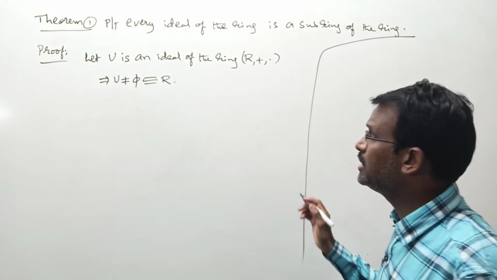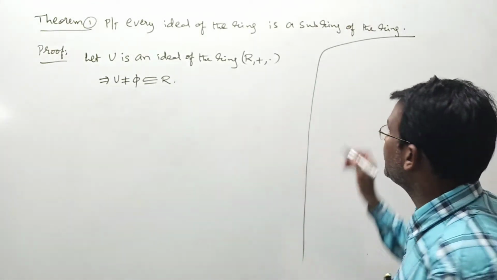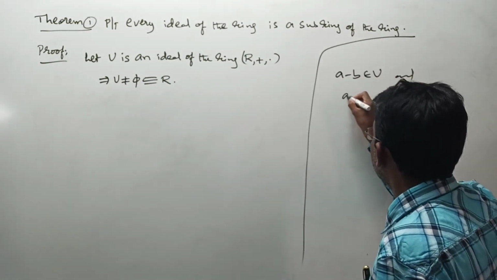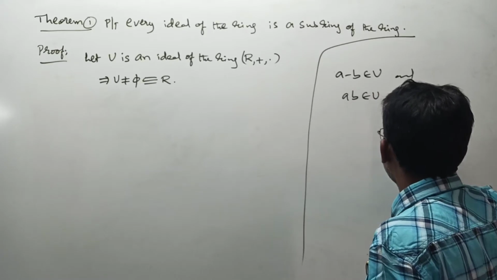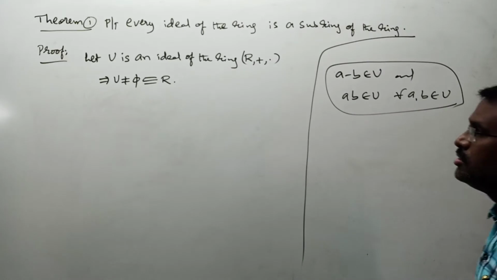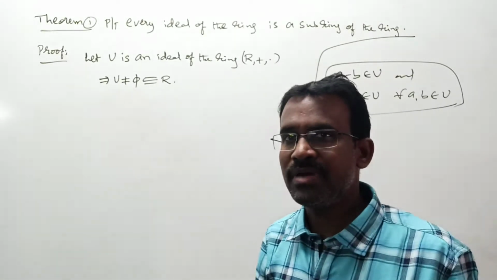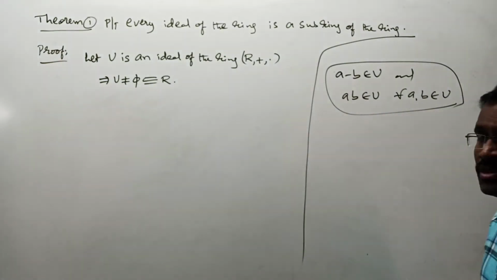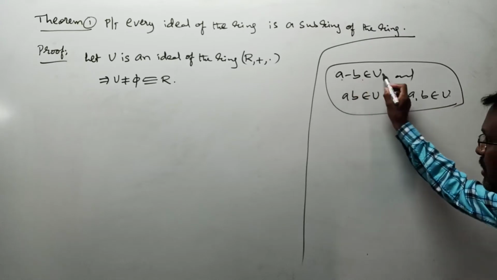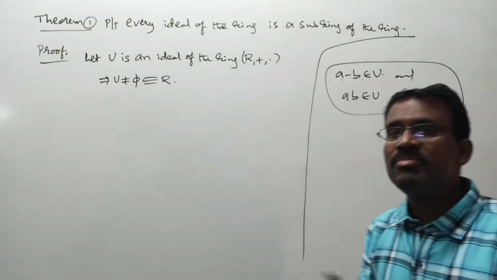According to the subring test condition, to prove this U is a subring of R, it is sufficient to show that a minus b belongs to U and a into b belongs to U for all a, b belongs to U. If you can show this condition, you say this U is a subring of ring R according to the subring test. What is the meaning of this? Take a and b are elements of U. If you can show a minus b belongs to U and a into b belongs to U, we say that U is a subring of ring R.